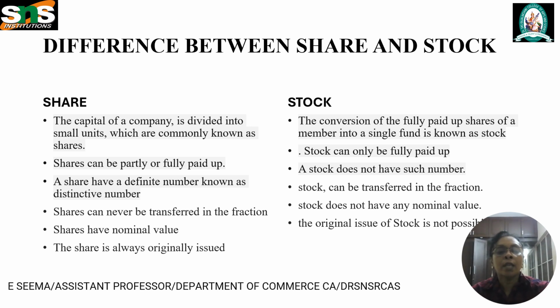And the next thing we can note is the difference between share and stock. The first difference is that the capital of a company is divided into small units which are commonly known as shares. There are several capitals of a company: authorized capital, issued capital, paid up capital, called up capital, like that. Issued capital is the part of capital which is issued to the public to subscribe. This issued capital is divided into small units which are known as shares.